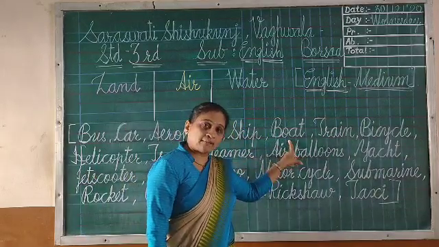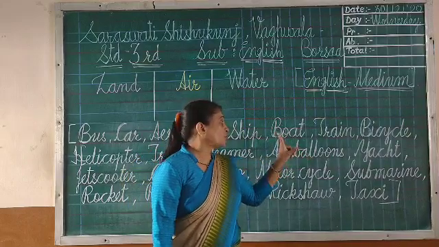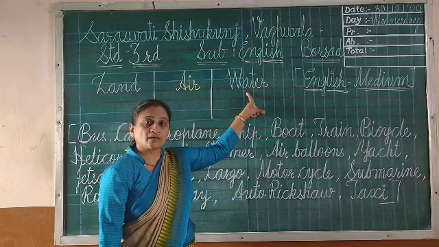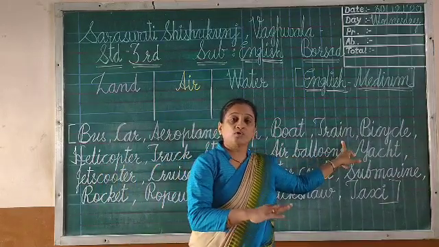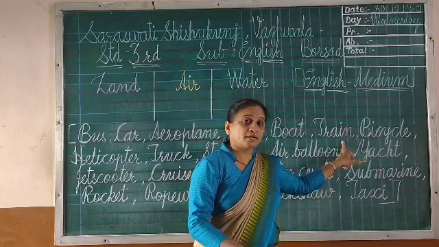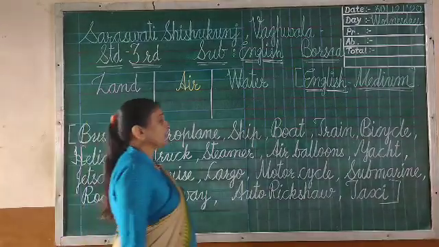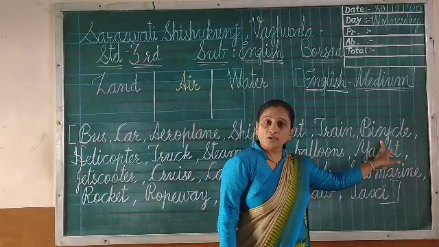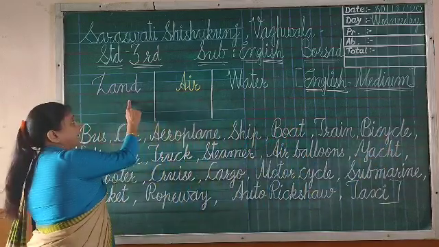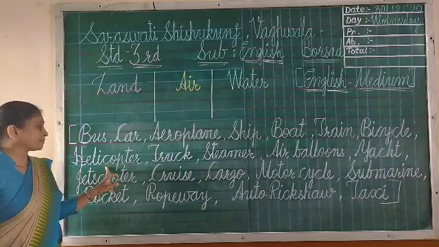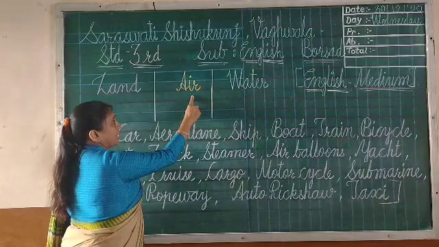Boat. Boat is also the same as ship. So boat is also sailing on the water, so you will write boat in the water column. Okay. Then after, train. Train is moving on the railway track, so train is moving on the land. So you have to write train in the land column. Then after, bicycle is also moving on the road. So bicycle you have to write in the land column. Then after, helicopter. Helicopter is flying in the air. So you have to write helicopter in the air column.